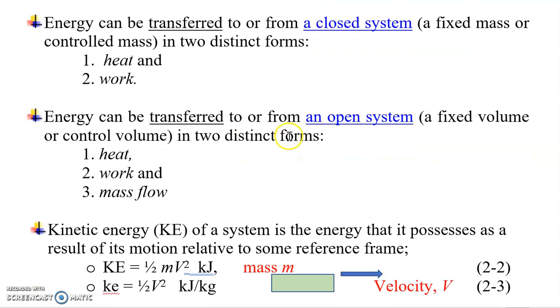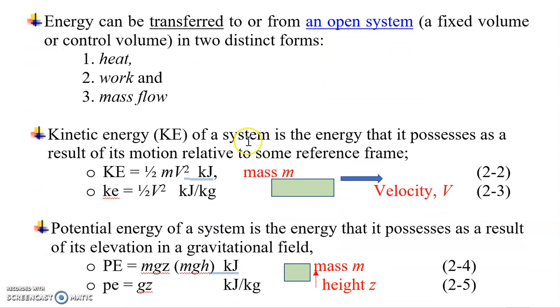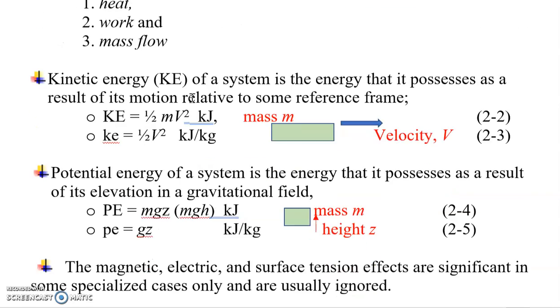Now, in module 1, we were introduced to the two important types of thermodynamic systems for analysis: closed system and open system. Energy can be transferred to or from a closed system, that means crossing the boundaries of the closed system, in distinct forms, either by heat or by work or both. Whereas for an open system, what we call a control volume, energy can enter or leave the control volume in the form of heat or work or mass flow, or all of them at the same time, because mass can enter and leave an open system or control volume.